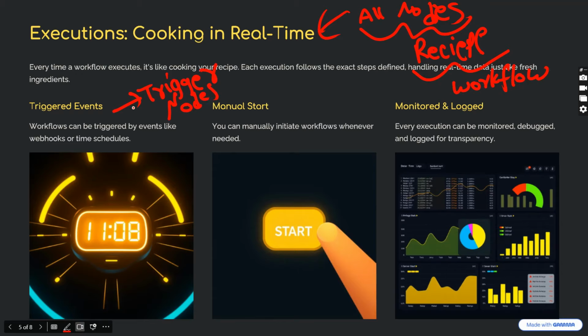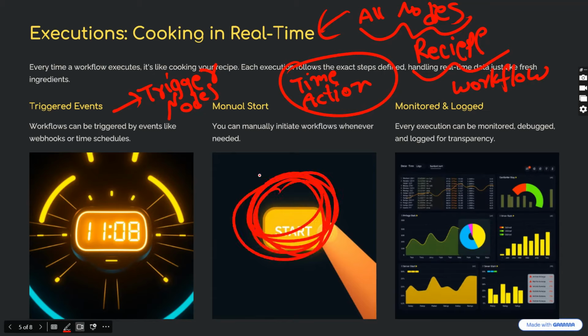What these nodes will do is activate our execution whenever a particular trigger has occurred. That can be a time-based trigger, an action-based trigger, or any other thing. We can also activate the flow by manually starting it, that means by clicking the start button, or by activating certain triggers. Whenever a trigger node or manual start node has been clicked or activated, our workflow will start implementing. That means our recipe will start to work.